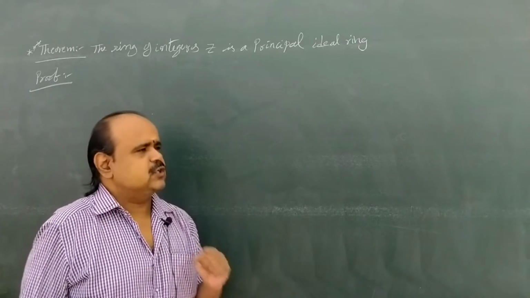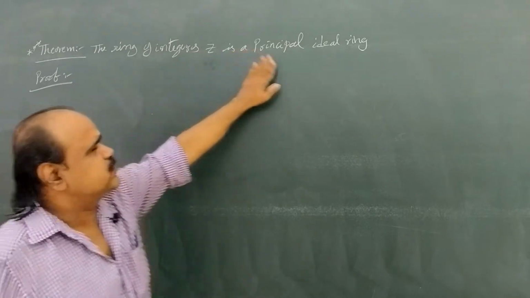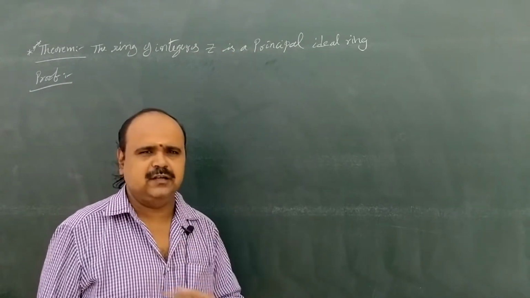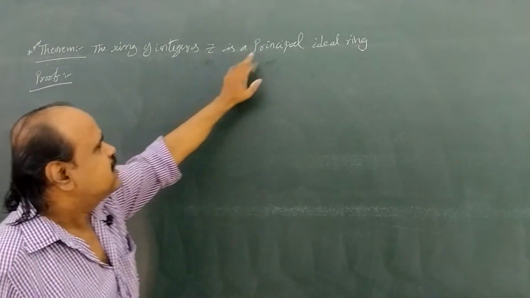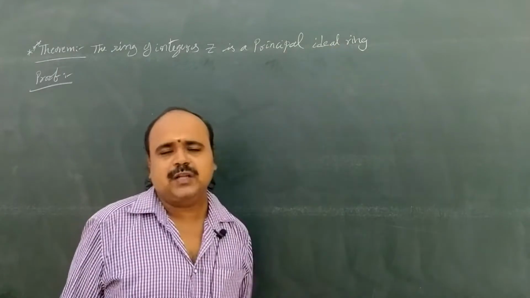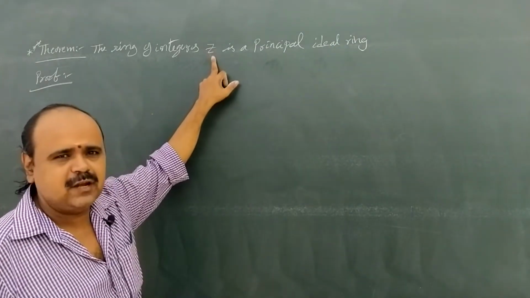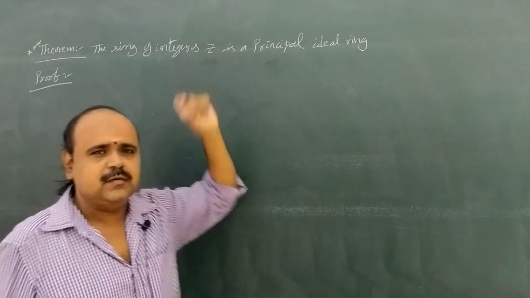Okay, next comes the theorem. The ring of integers Z is a principal ideal ring. The set of all integers is a ring. Now we want to prove this: Z, the set of all integers, is a principal ideal ring. What is a principal ideal ring? Every ideal in Z is a principal ideal.